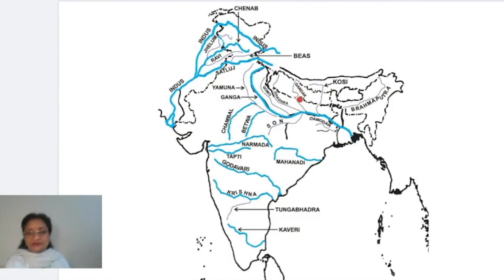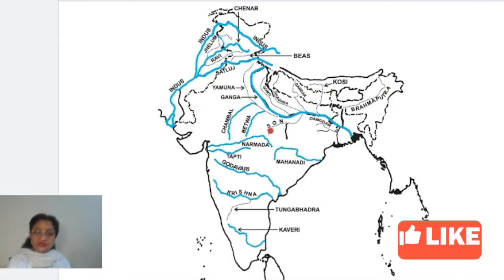You can see here it's coming straight like this, and the next is Kosi. This is Kosi river. Kosi is almost forming a 7 mark, just like the number 7, and it ultimately joins the Ganga river. So this is all about the northern plains of India. Now let's talk about the peninsular region.